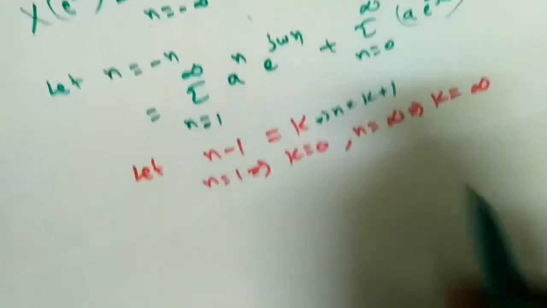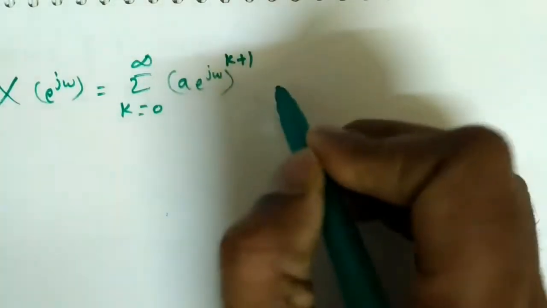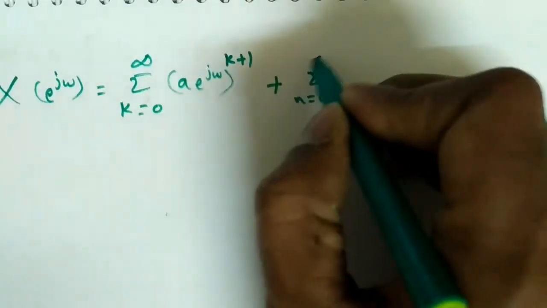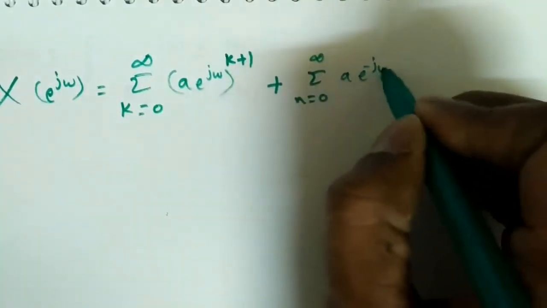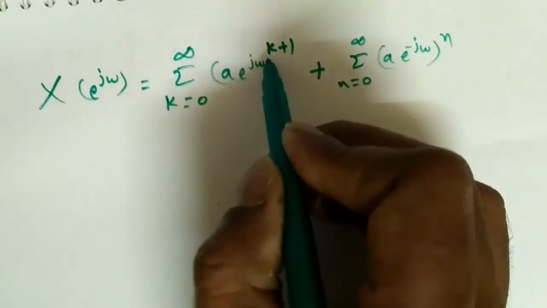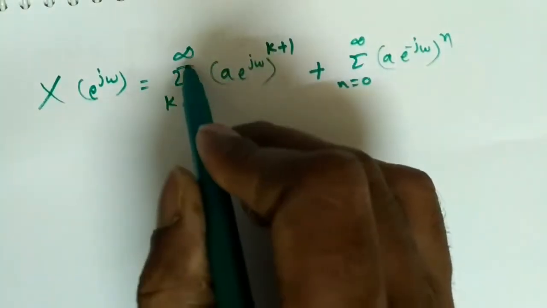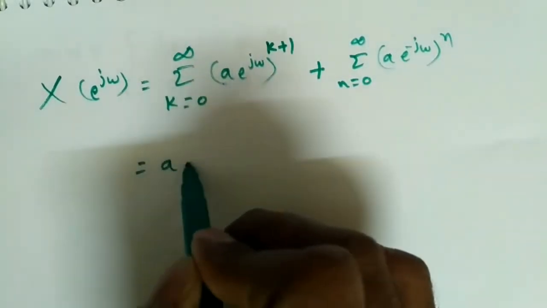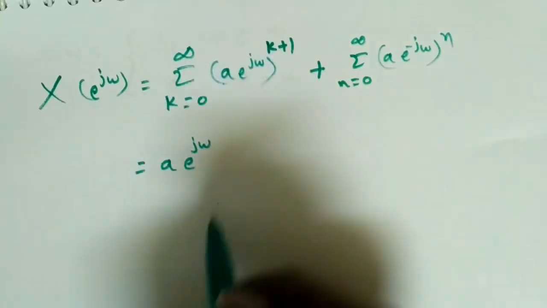This minus 1 is going that side. So in place of n, we need to substitute k plus 1, plus sigma n equal to 0 to infinity a into e power minus j omega whole power n. Now power k is okay, because k equal to 0 to infinity. A into e power j omega into power 1, I can take common. So it will become a into e power j omega.